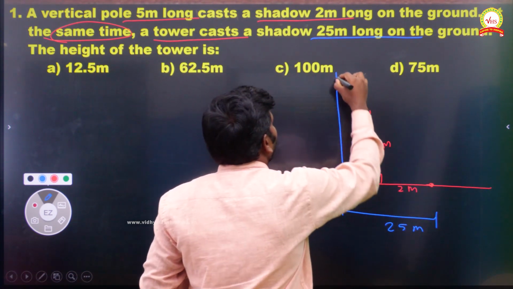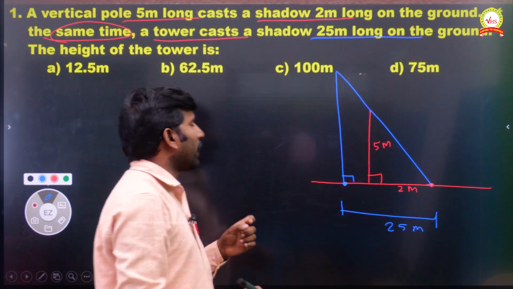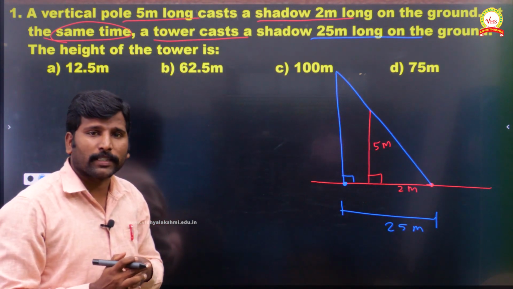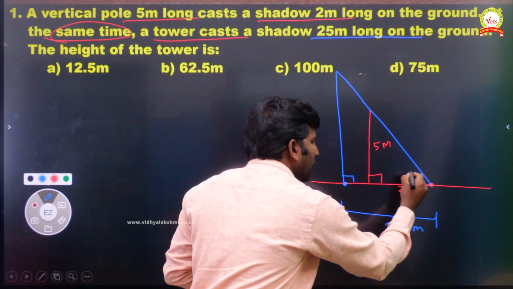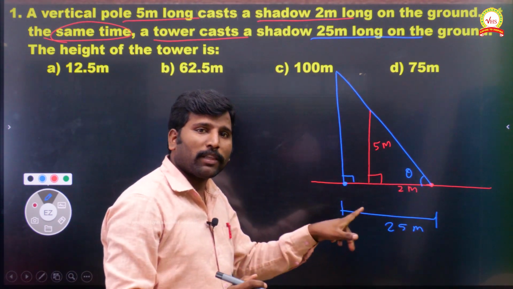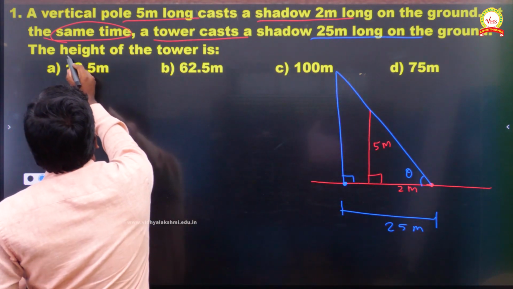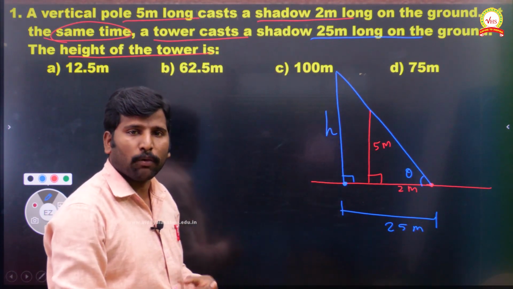This is for example I am giving, so don't think it's 2 meter, it's 25 like that, and the smaller one is 2 meter. Now the angle will never change, because of that only they have mentioned here, at the same time. In the sense angle never changes, that is same. Suppose I consider it as theta, the same for the smaller one also. What they asked is to find the height of the tower. Suppose I take h, the h we have to find.